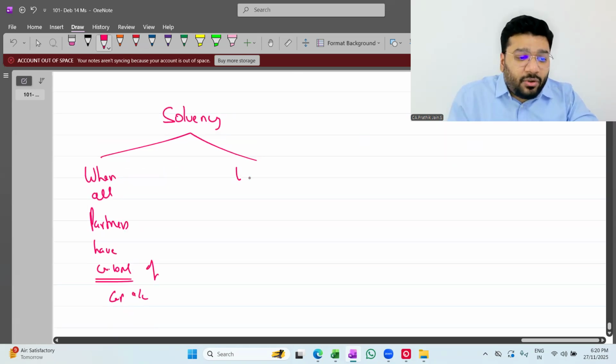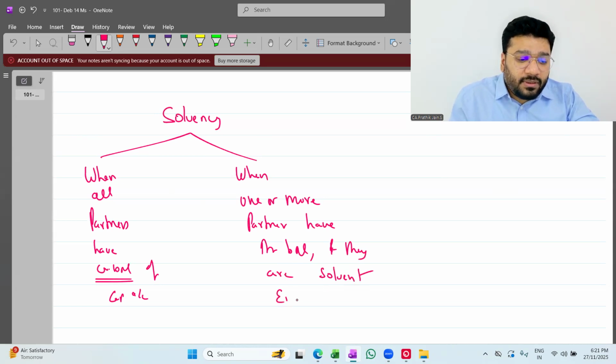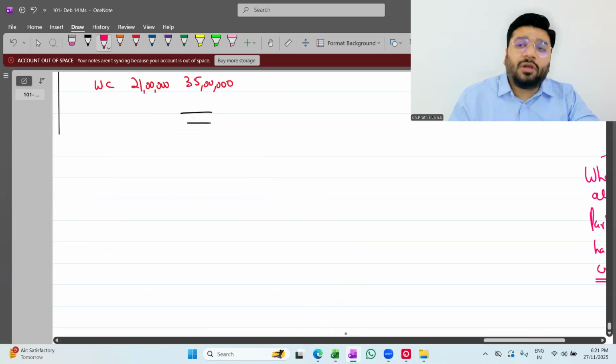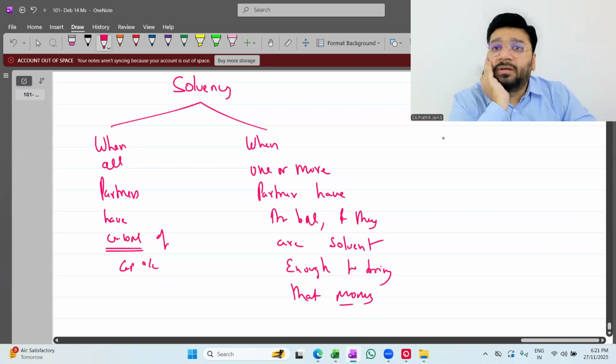Then we saw one scenario when one or more partners have a debit balance and they are solvent enough to bring that money. They're solvent enough to bring that money. Okay, not okay? These two are very, very basic questions.